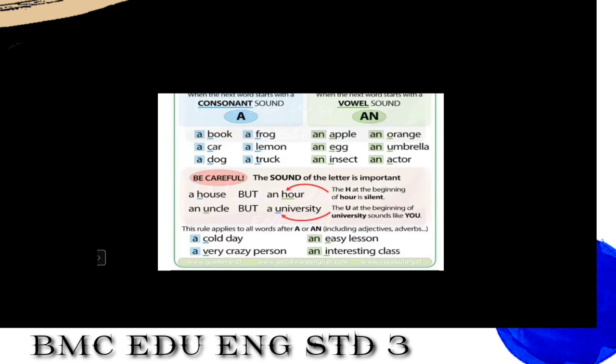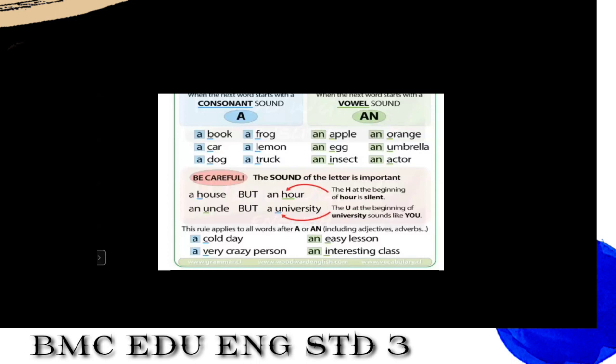When we talk about house, the h sound is coming out. And when we talk about hour, the h is silent here. Yes, we can hear only "our." H is mute. H is silent. So whenever we come across this silent h, always keep in mind, students, that we have to use an. We have to use an. Yes. Now see the second example.